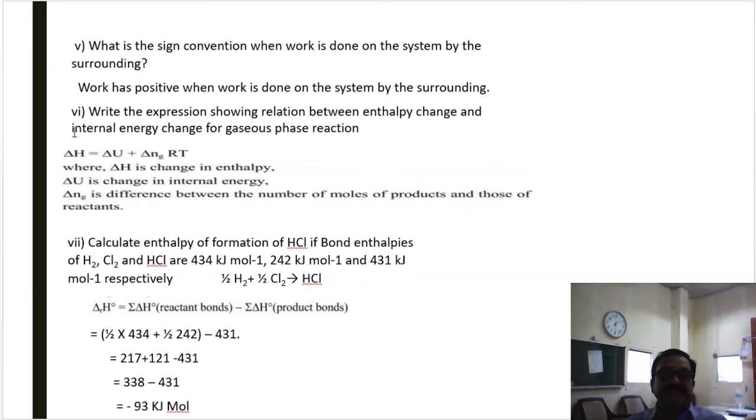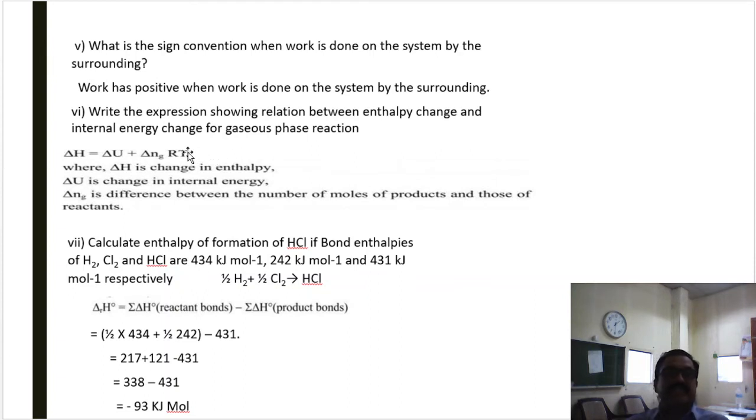Question number 6. Write the expression showing a relation between enthalpy change and internal energy change for the gaseous phase reaction. Again, the same question. The enthalpy change for any gaseous chemical reaction is given by the equation: the enthalpy change delta H is equal to internal energy change delta U plus change in number of moles into gas constant multiplied by temperature.